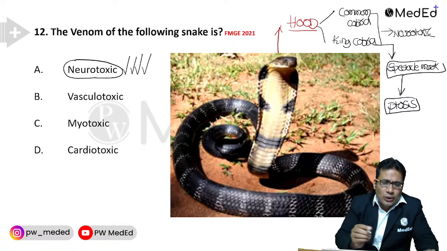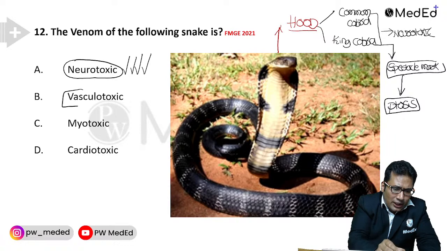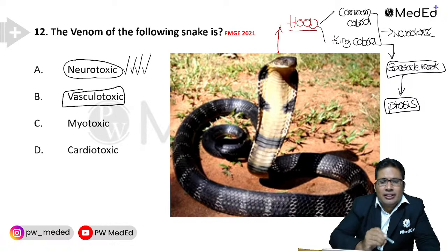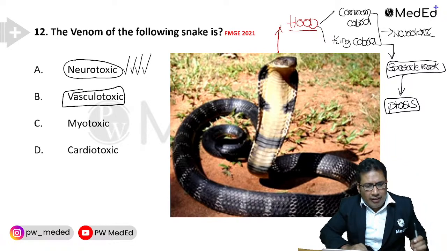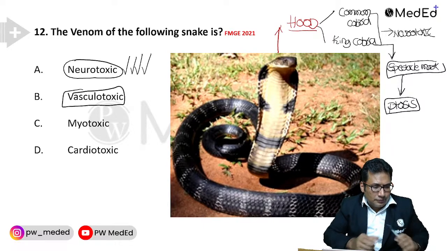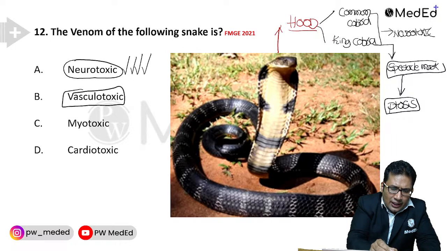Okay, vascular toxic. Can you name some snake which is vascular toxic? Vascular toxic snakes act on the blood vessels. They increase clotting time and bleeding time. They cause DIC, and they cause death.